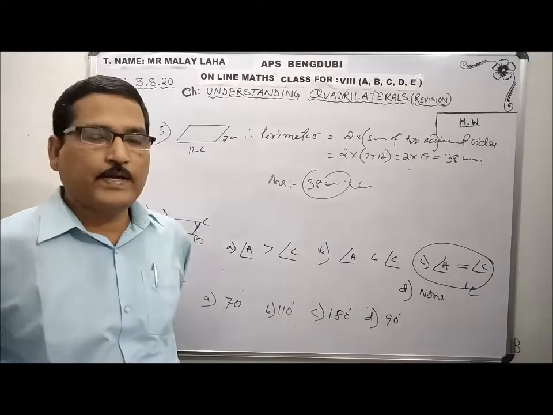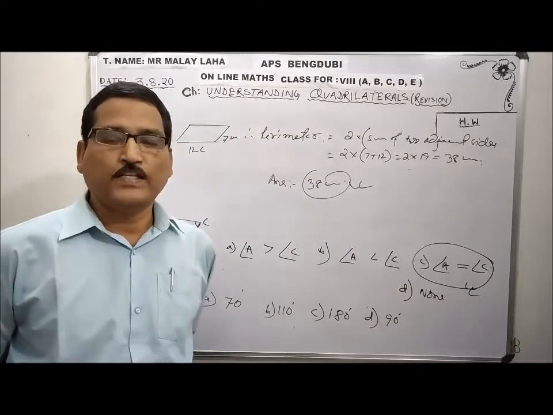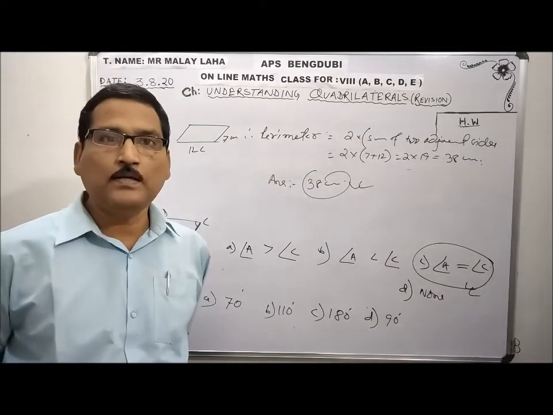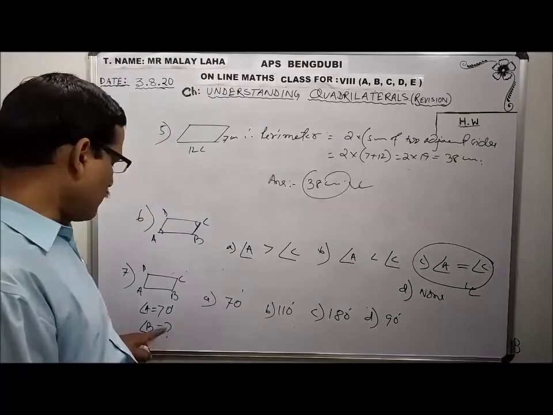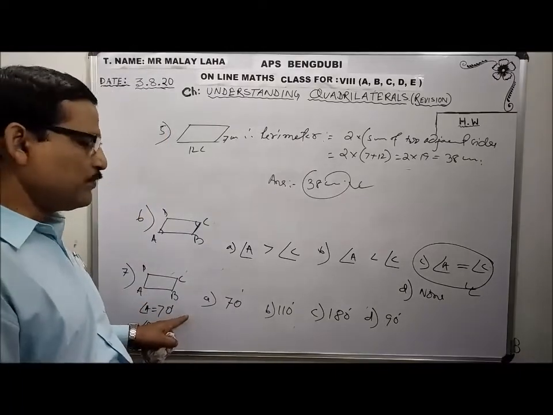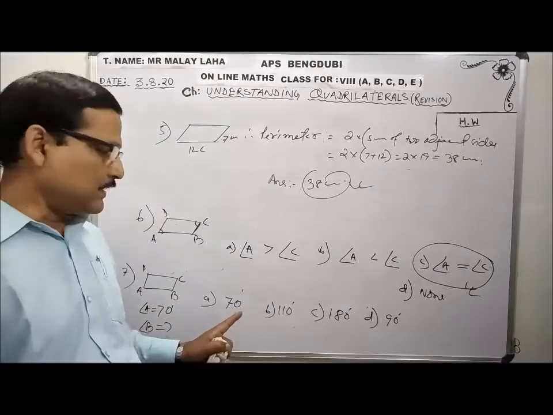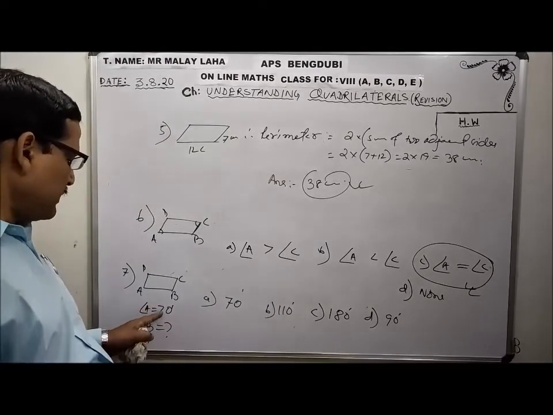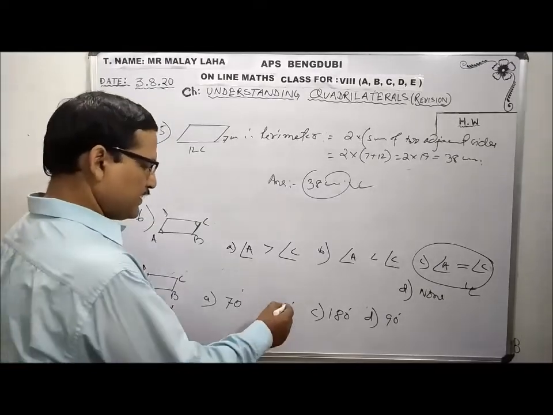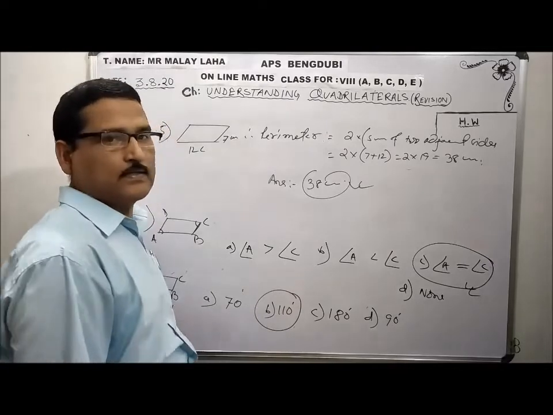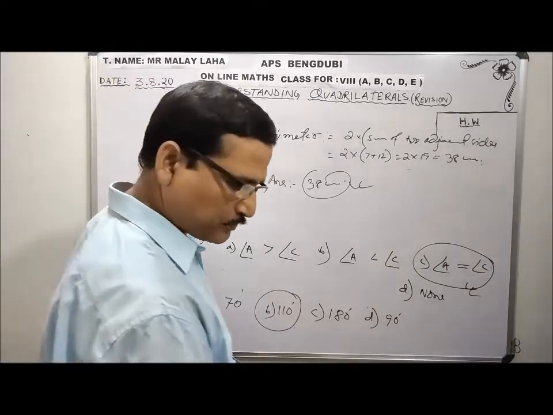What I said about the adjacent angles of a parallelogram? Adjacent angles of a parallelogram are supplementary. So when one angle is given, the other angle will be 180 minus that angle. So 180 minus 70 is 110. So 110 is the correct answer. Are you clear?